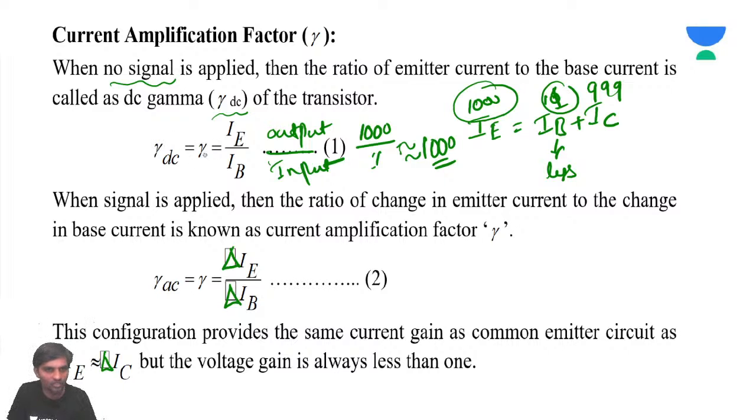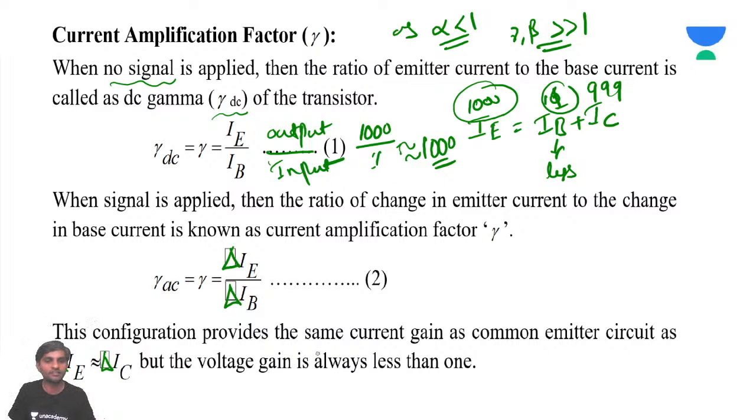Gamma should also be far greater than 1, always. Only alpha should be less than 1. Both gamma and beta will be far greater than 1. Remember this.